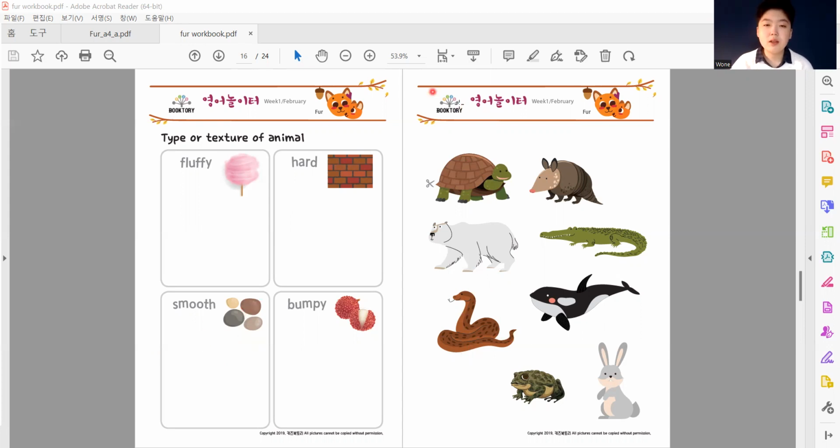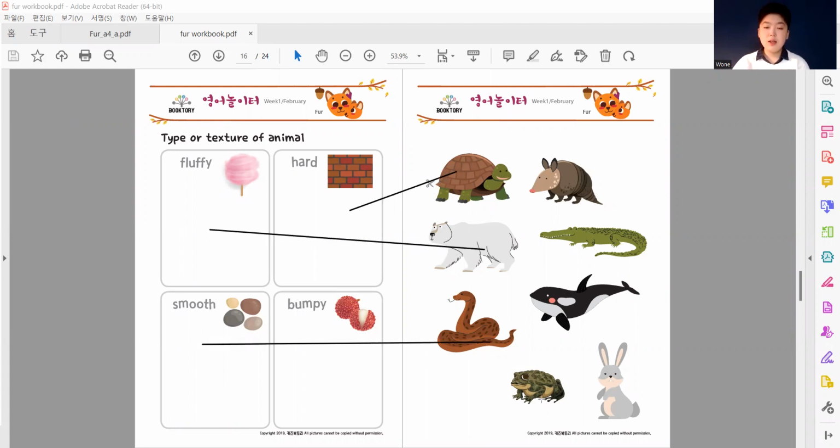Here, let me do this. We have hard, fluffy, smooth. This toad looks bumpy because of its skin, right? What about this killer whale? This killer whale, in fact, looks very smooth because of its skin, right?